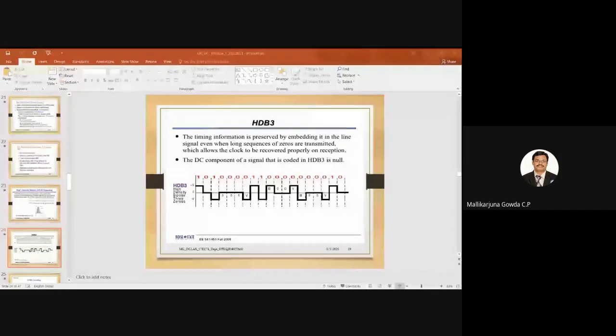So I said here B is 1. It continues with the bipolar rule. The previous bit was a positive pulse, so next it has to be a negative pulse, right? Then 2 zeros, no pulse. Then here V is 1. It has to be a negative pulse to indicate that it is violating the bipolar rule, because the previous one is a negative pulse, right? So the next one is positive, then 0.